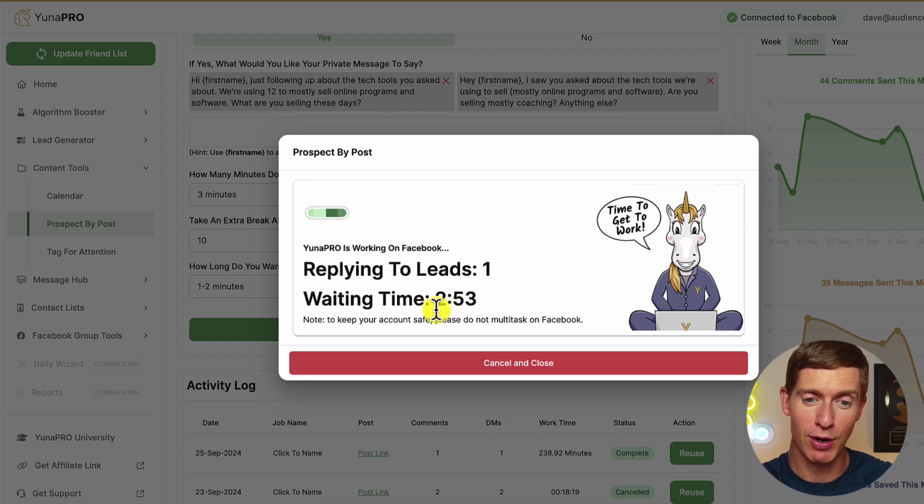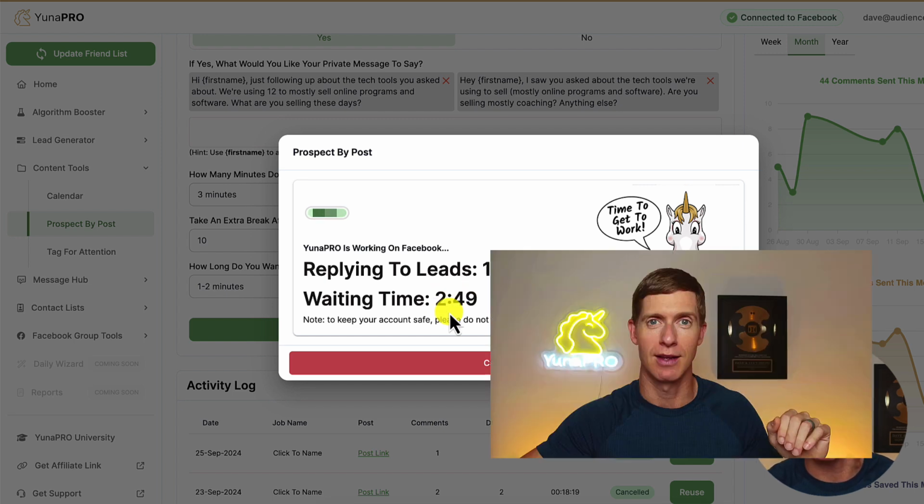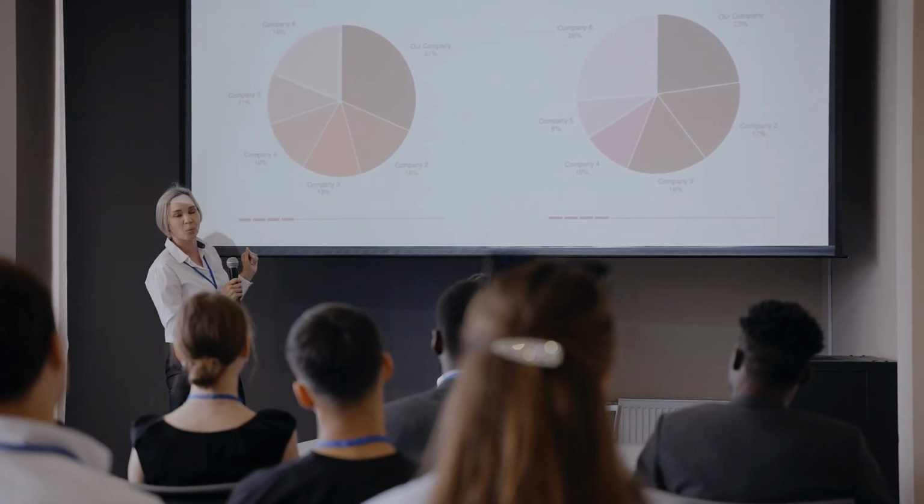And then I've got it programmed to wait 3 minutes before it goes and follows that same process with the next lead. And so the neat thing about a system like this, whether you're automating it or doing it manually, is Facebook always is seeing engagement on this particular post. Every few minutes, you're engaging or someone else is engaging. And this really incentivizes Facebook to take this post and to show it to more and more people.